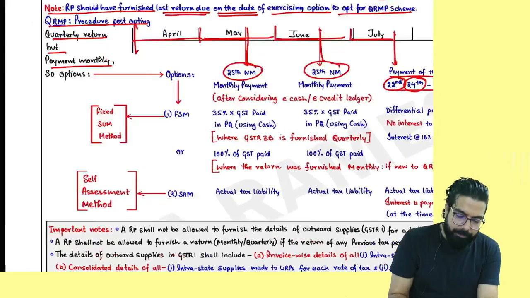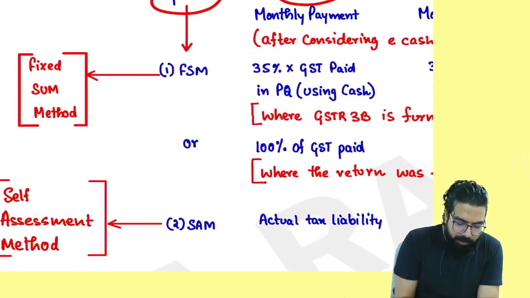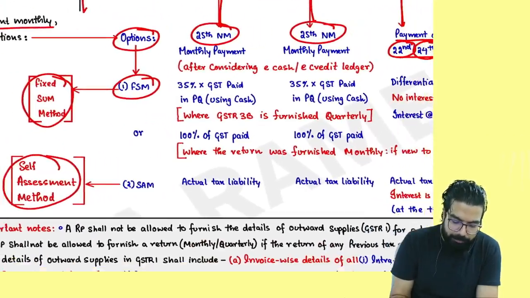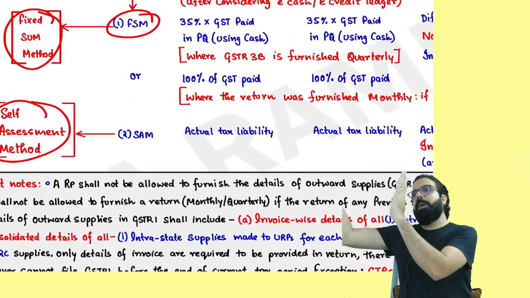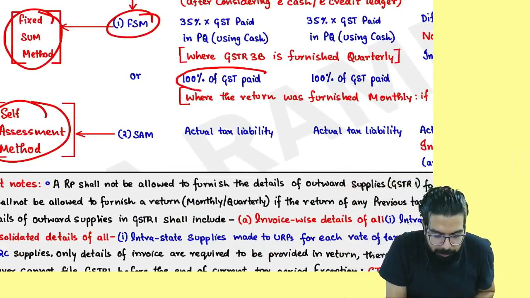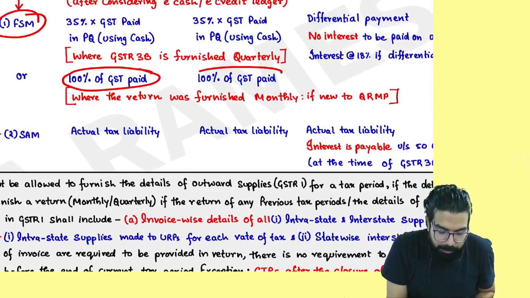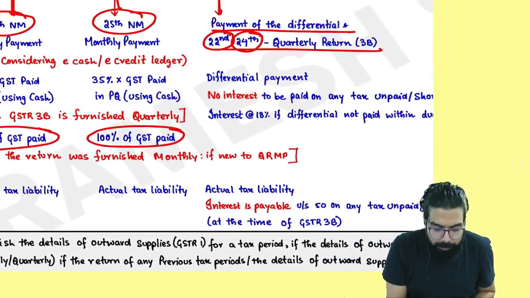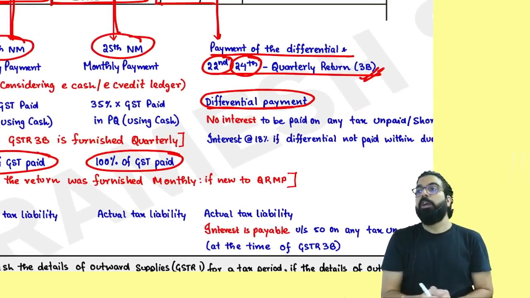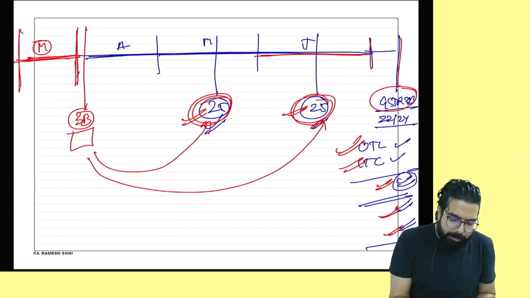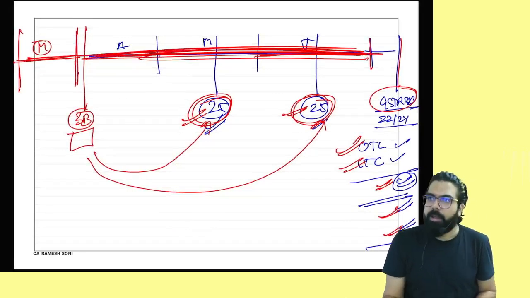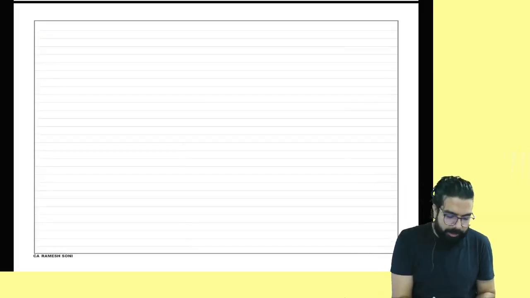Everyone over here now. See, it says option. One is the fixed sum method, one is the self-assessment method. What is the fixed sum method, everyone? One minute. If last month you were under the monthly return, whatever GST you paid last month, 100% of it you can pay now, and the remaining differential you can pay when you are filing GSTR 3B. Sir, this month I am under the QRMP scheme, right? This month I am already under the QRMP scheme. Yes or no, everyone? Now listen.